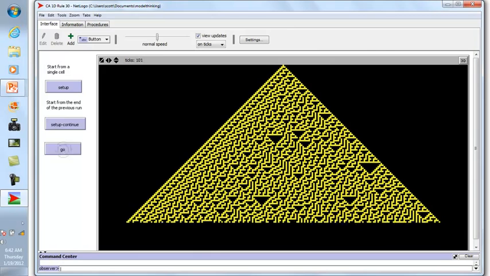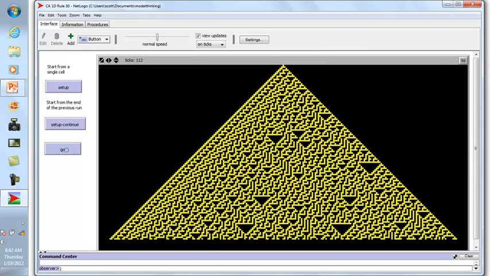And one of the things that's been proven about this rule, which is sort of interesting, is if I drew a line right down the center, like if I picked a particular cell and drew a line right down the center of its path over time, it's going to be a random sequence of ons and offs. So you wouldn't be able to predict what's going to happen the next period if you knew what happened the period before. So Rule 30 is an example of a rule that produces perfect randomness.